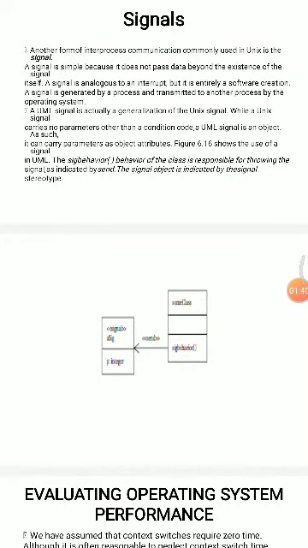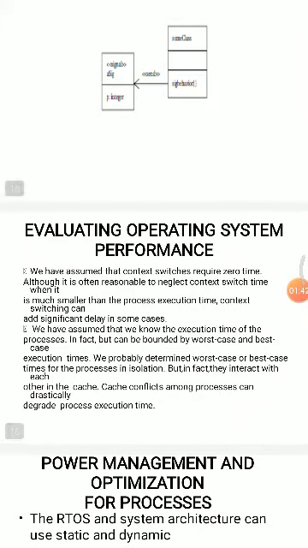The next topic is evaluating operating system performance. In evaluating performance, the context switch time is often assumed to be zero. Although it is often reasonable to neglect the context switch time when it is much smaller than the process execution time, context switching can add significant delay in some cases.